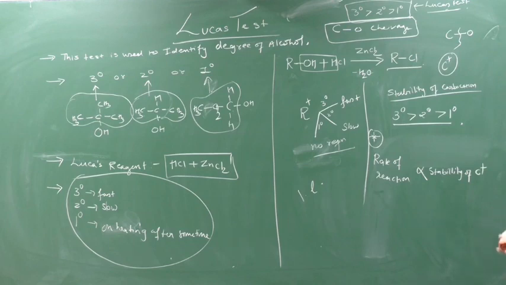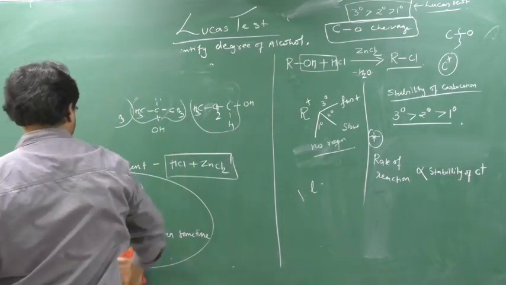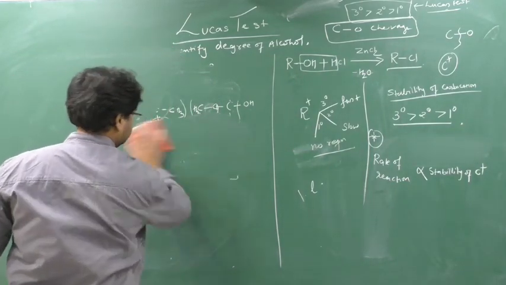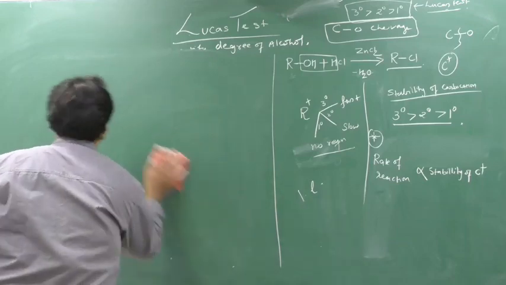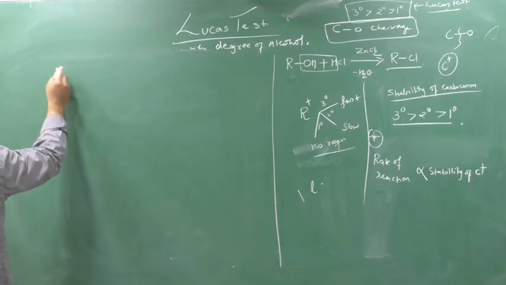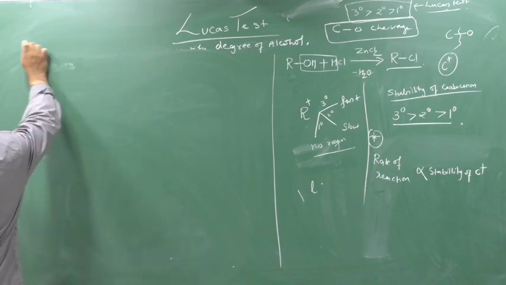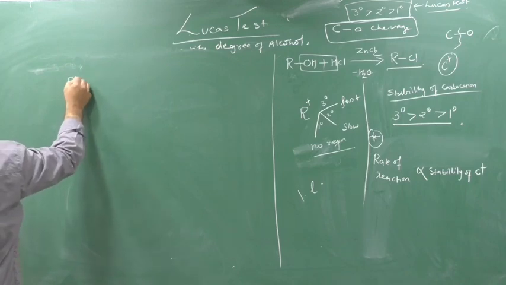Clear? Hence, the reaction occurs very fast or on the spot. Clear this part? Okay, this logic understood? Okay, so now see here. Now what we are doing in the Lucas test: first we are taking alcohol. Suppose I am taking first 3 degree alcohol.